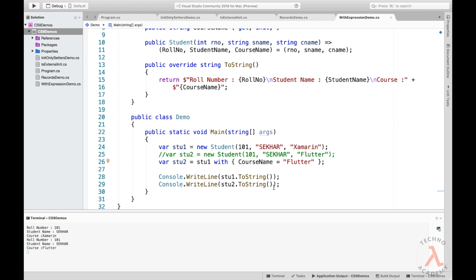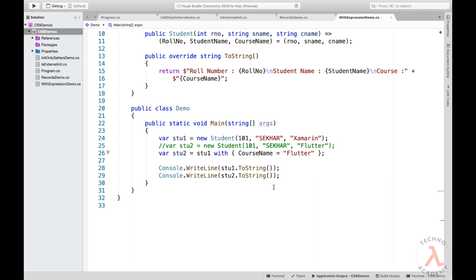And the last feature we will be discussing in this video is the target-typed new expression from C# 9.0 onwards. We can omit the type in the new expression when the created object's type is already known. Now let us observe this feature practically. Now let me update the above code. Instead of using the var keyword, let me use the record type.